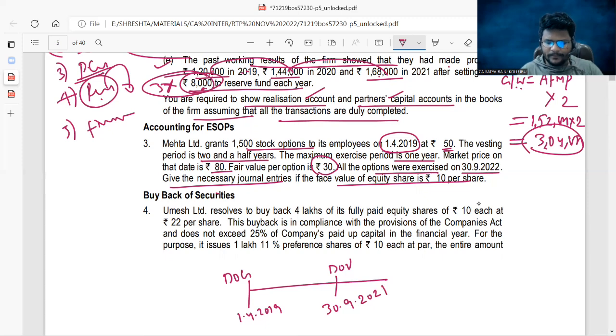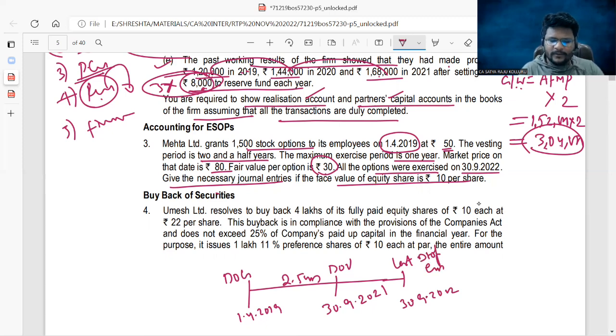Am I right? This is 2.5 years. Now the maximum exercise period will be 1 year. That is, last date of exercise is 30th September 2022. This is the last date of exercise. And you know the value per option.